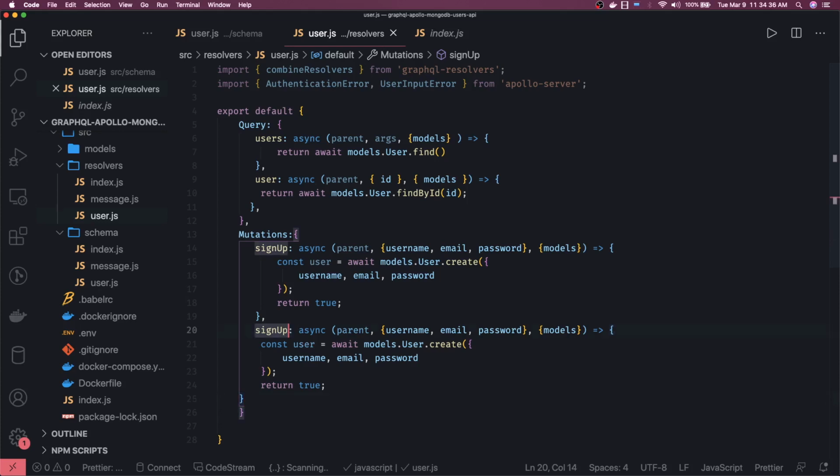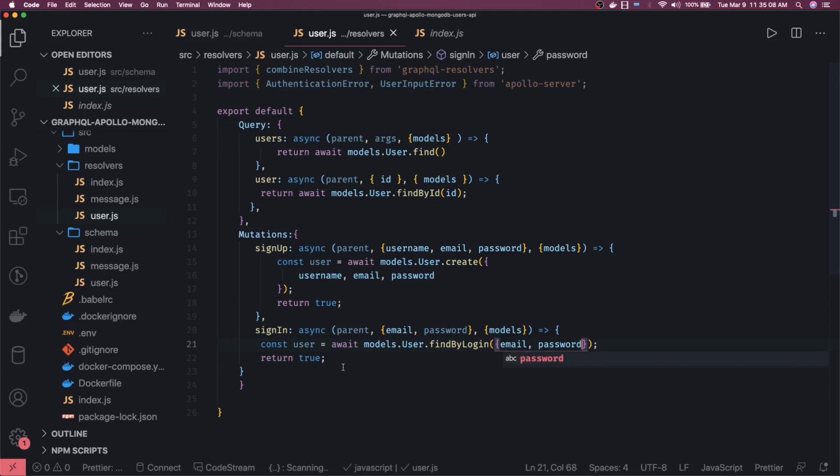Here we have a sign in. Here we are passing email and password, so we will do some query in our system to validate if this user exists, right? So await models.users.find by, so we have to write some function like find by login, and we will be passing the object having email and password, something like this.